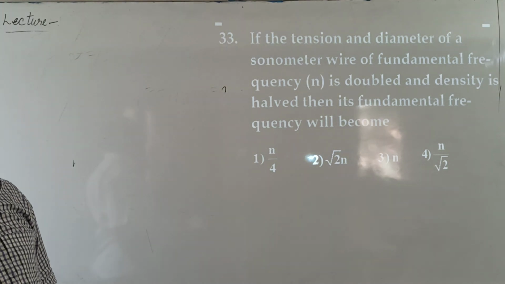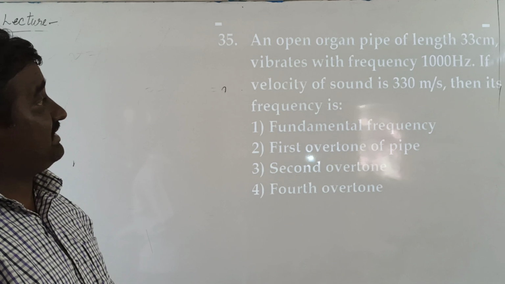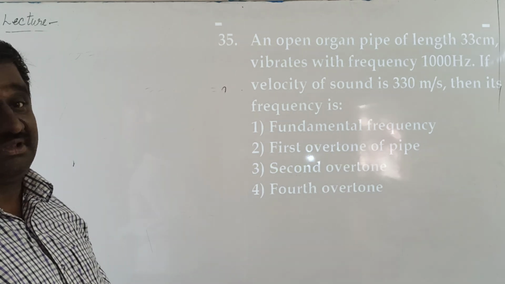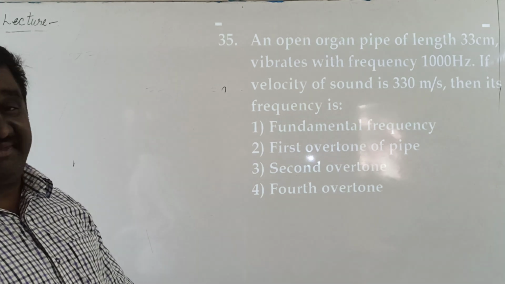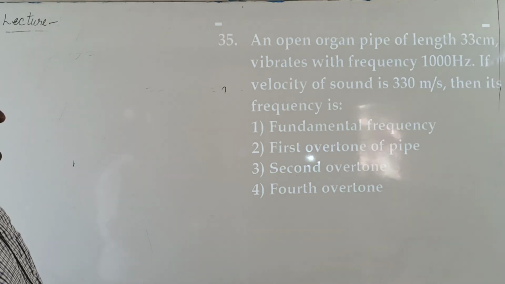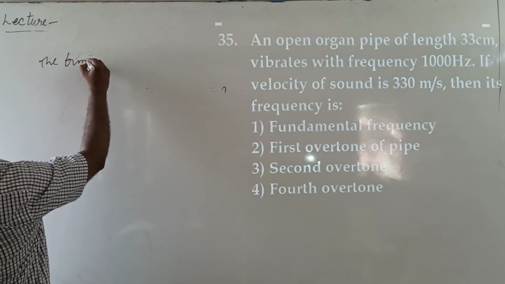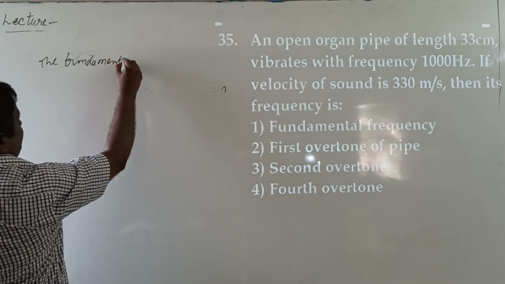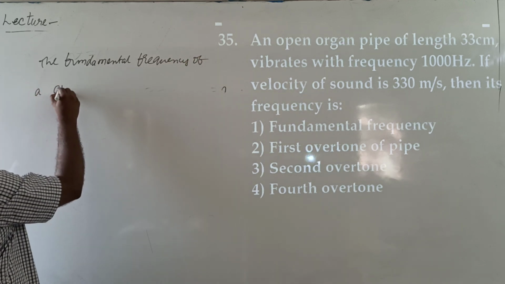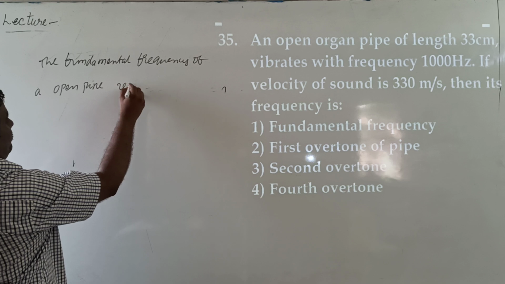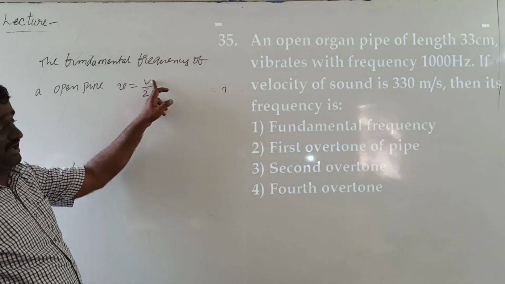Next problem. An open organ pipe of length 33 centimeters vibrates with a frequency of 1000 Hz. The velocity of sound is 330 meters per second. Then its frequency is. An open organ pipe means the fundamental frequency of an open organ pipe is n equal to V by 2L, where L is the length of the pipe, V is the velocity of sound.